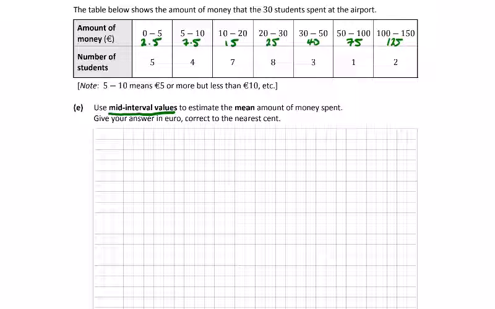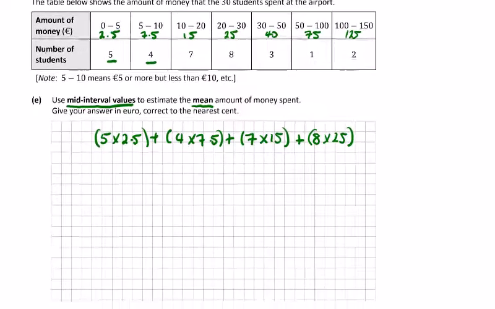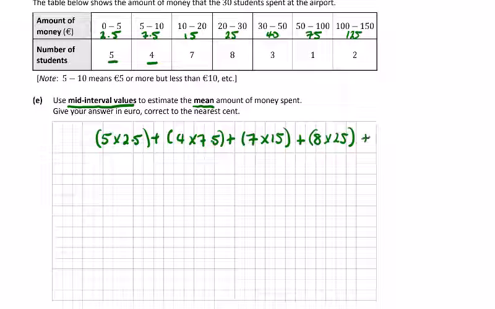So we're asked to find the mean amount of money spent. So we have 5 by 2.5, 4 by 7.5, and so on. So just write them out. Don't have to get to the calculator yet. Really just testing your patience here. Very simple maths involved, but can you take your time and write them out?